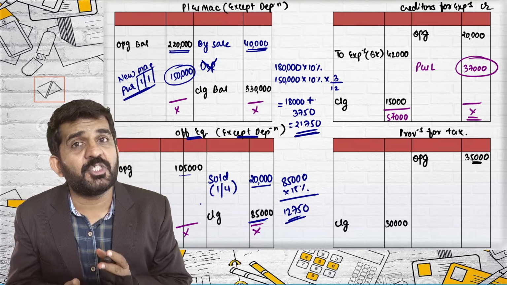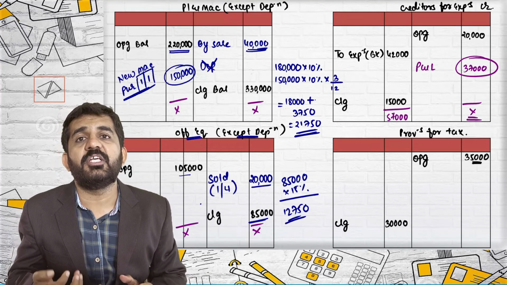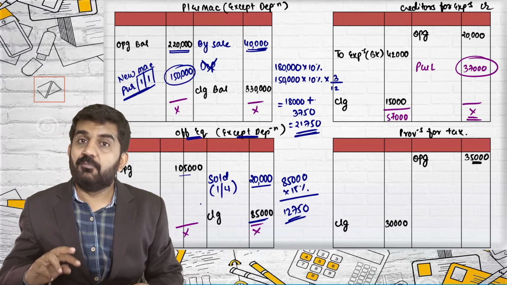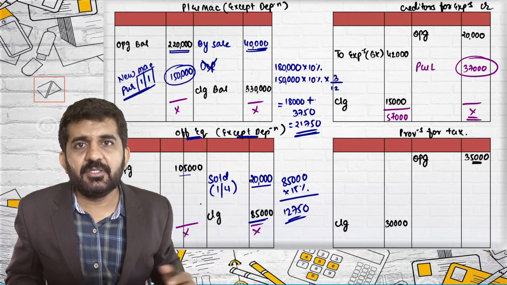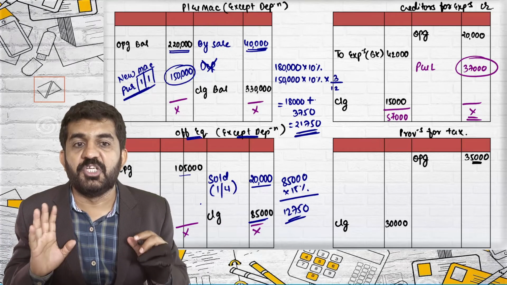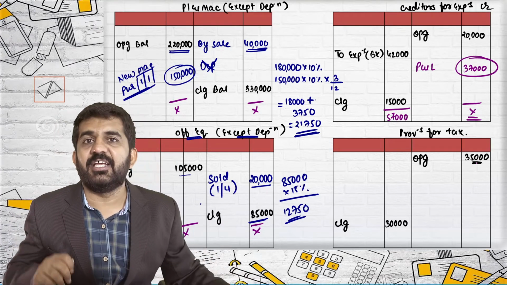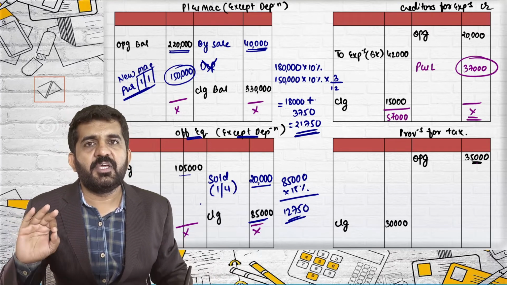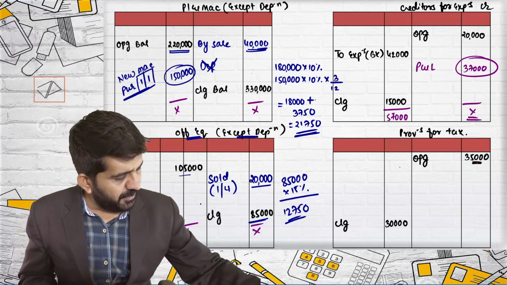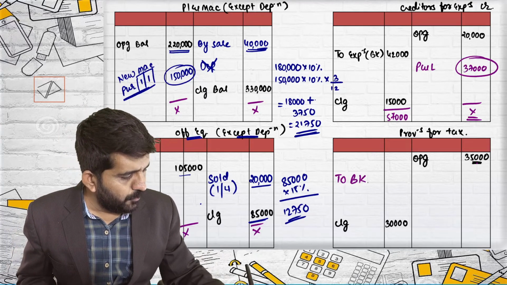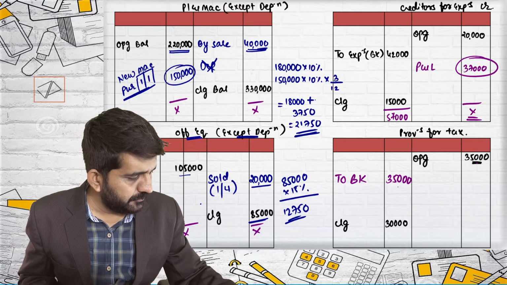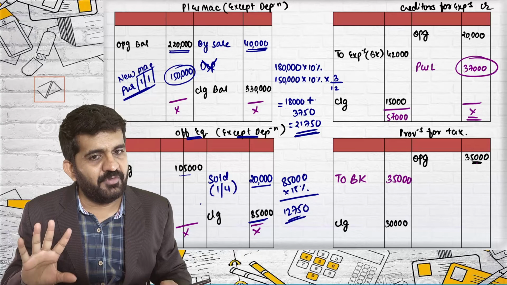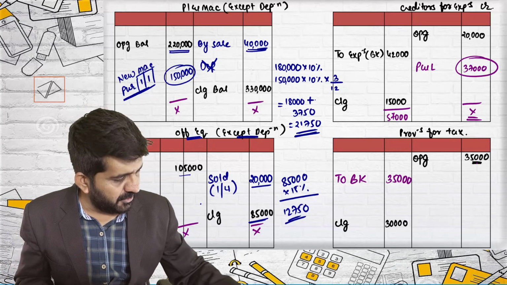But as on the 31st March, you will have to decide what is your approximate tax, which you will not pay, you will pay in next year. So you will just create a provision. This is provision which was created in last year, which will be paid in current year. If nothing is given, we can assume in provision for taxation, opening is paid to bank 35,000. So it was income tax of last year which will be paid in current year. So we are assuming nothing is given, so it is paid in current year.